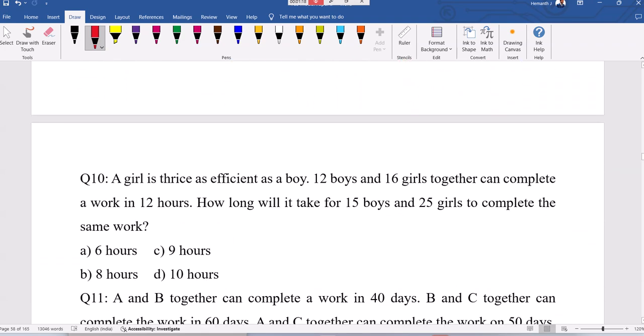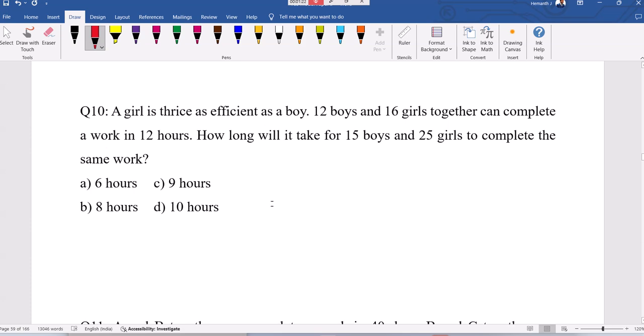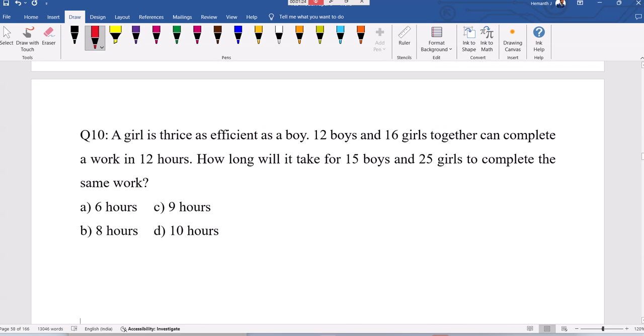Now, see the next question. A girl is 3 times as efficient as a boy. Lucky enough, we got the direct relationship here. A girl is 3 times as efficient as a boy means one girl equals 3 boys. Now convert these into entire boys or entire girls.